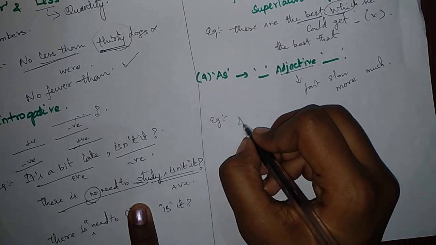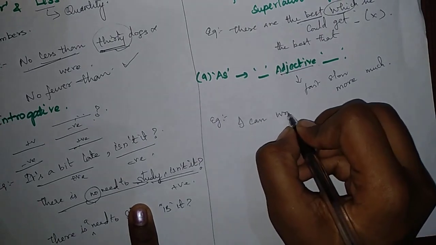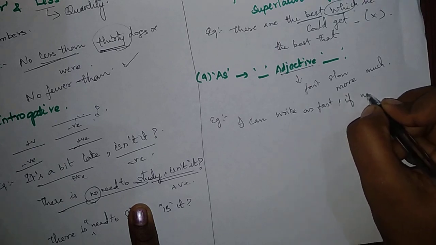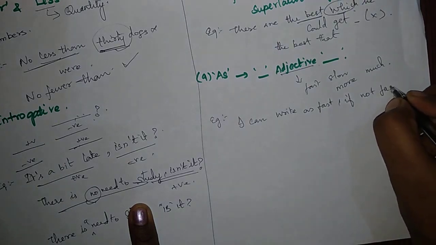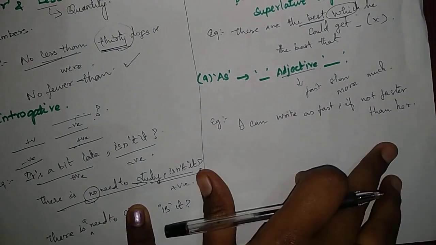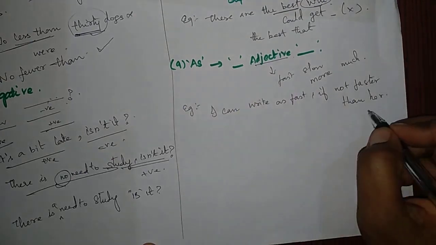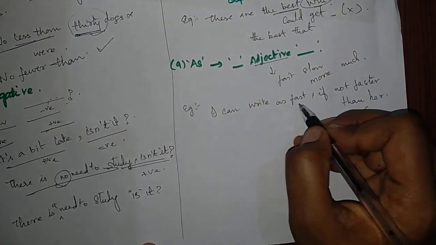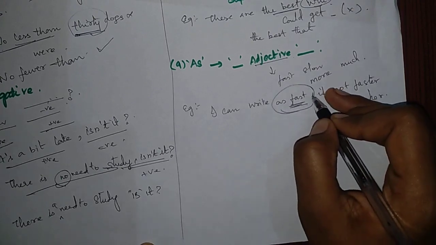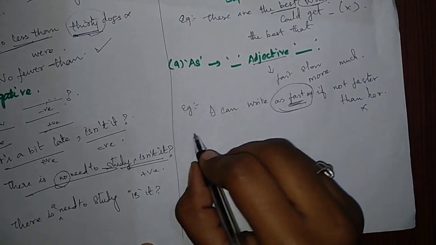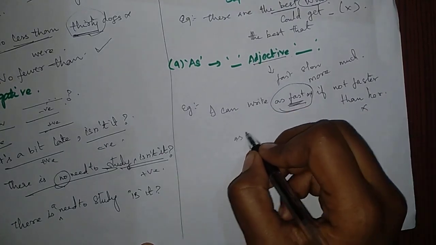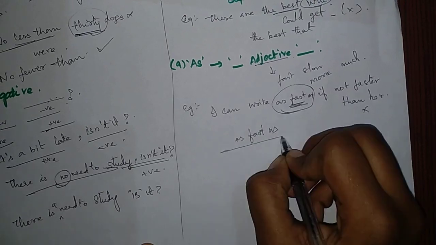Okay, now I'll give an example. I can write "as fast, if not faster than, her." Here the statement is wrong because the word fast is an adjective, right? So this should follow with the word "as." So the answer should be "I can write as fast as, if not faster than her," okay? "As fast as." This is the correct answer.